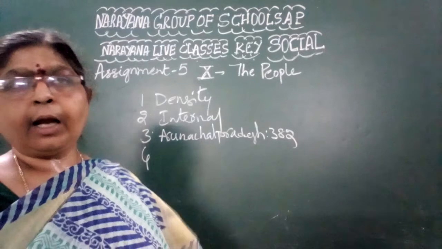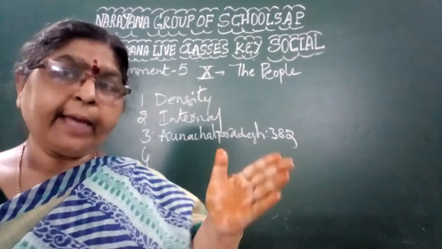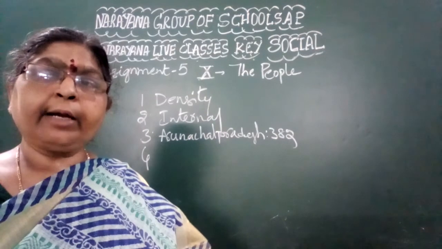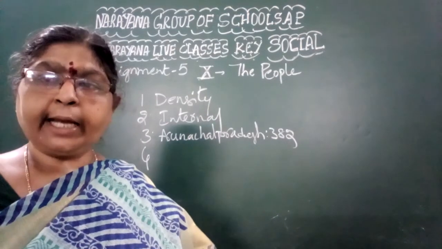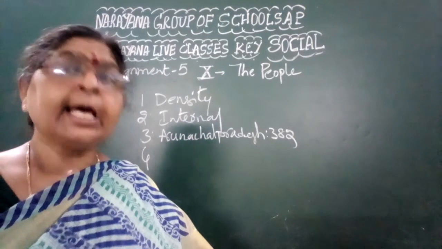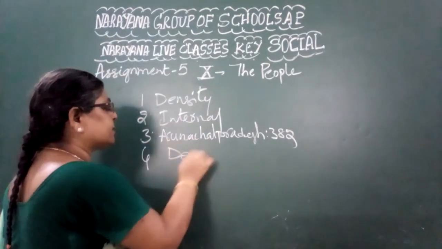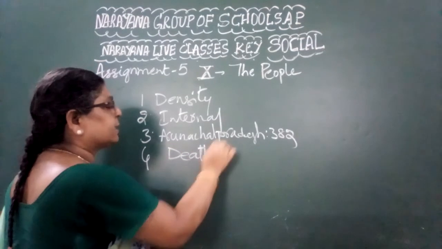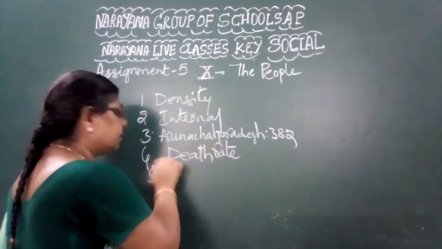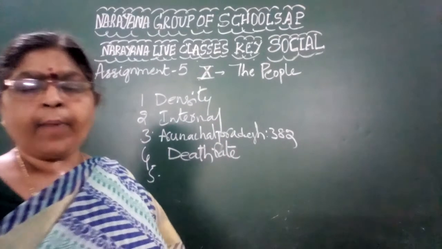Okay. And now the information has been given to you. You have to fill the second pair based upon the first pair information. The first component of the population change is birth rate. What is the second component? The second component is death rate. And what is the third component, children? The third component is migration.